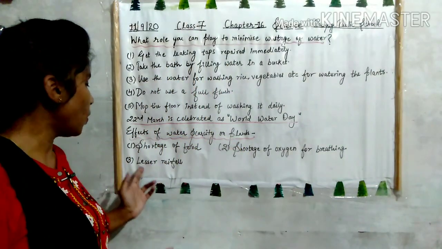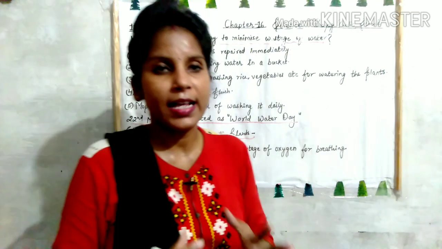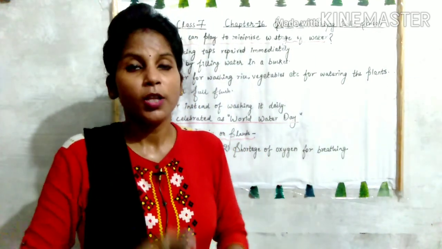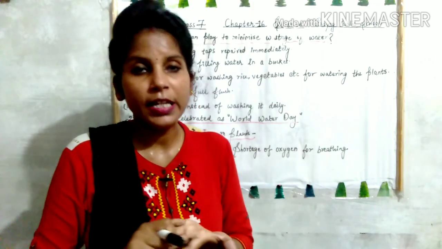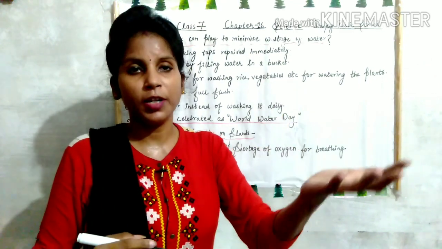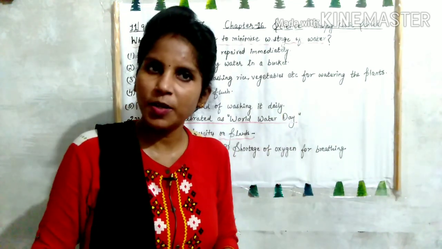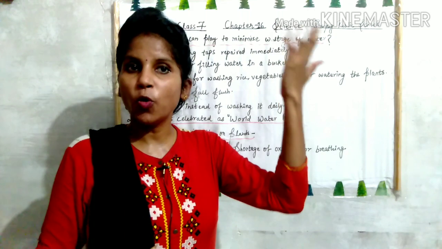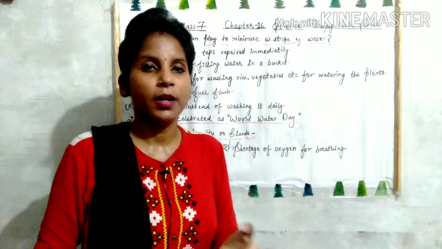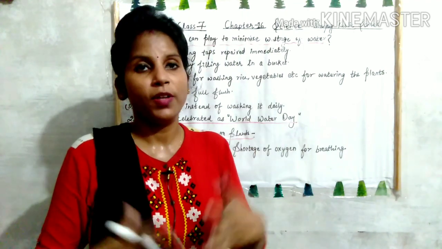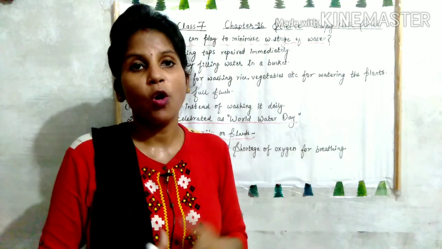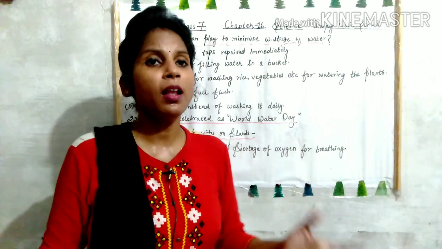Then the third point is lesser rainfall. As we all know that plants are a good source of rainfall. Through the surface of the leaves, plants evaporate water in the form of water vapor by the process of transpiration, and this water vapor, when it goes high up in the air, condenses and forms clouds and brings rain. So when there are no plants, there will be no rainfall also, and automatically everybody will die.